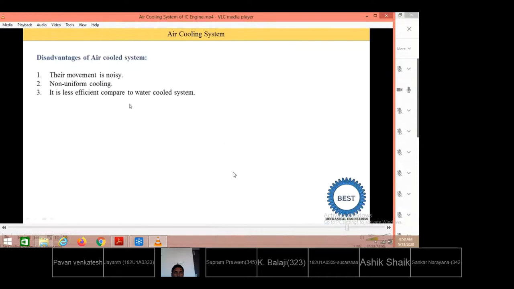Now the disadvantages. Depending upon the speed of the vehicle that is moving, the noise will also be heavier, as the fins are exposed to a high velocity air stream. High noise is created there, and there is non-uniform cooling. As already told, different sides of the cylinder undergo different cooling effects. The top side gets one way of cooling, the left side of the cylinder gets another, and the right side gets a different cooling effect. So non-uniform cooling effects are seen in this case.